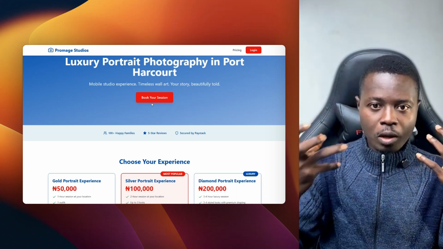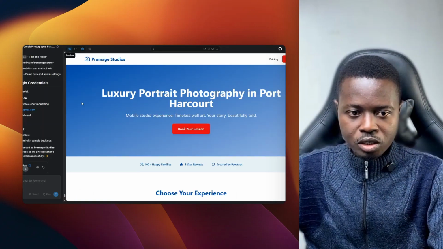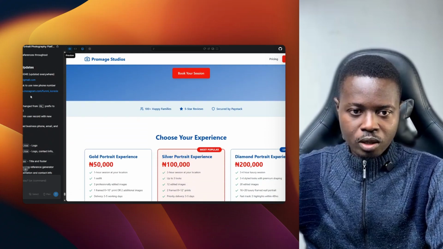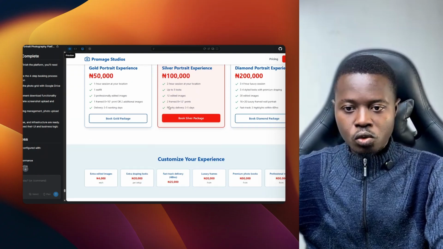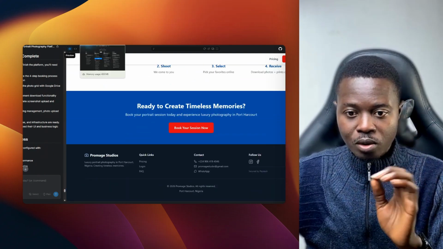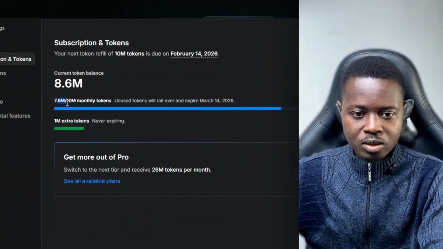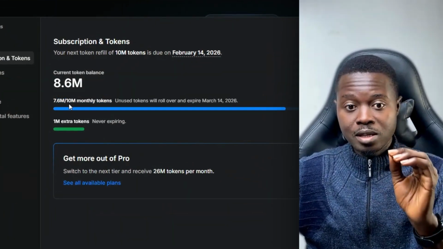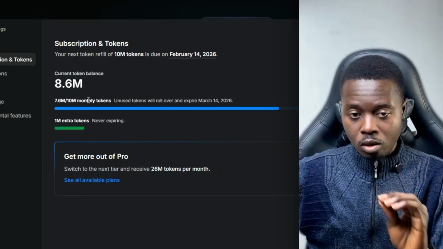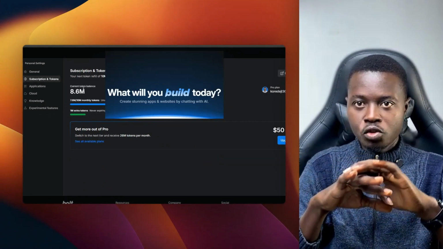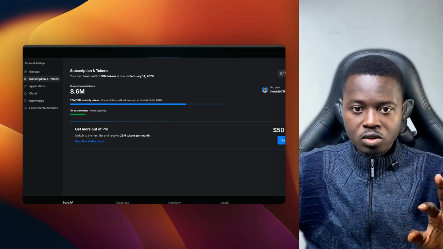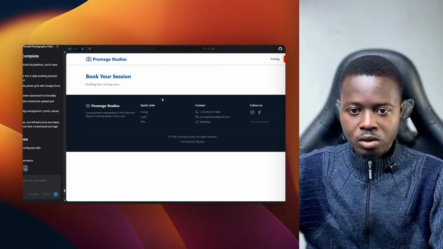So I thought about it and I used this to create it. As you can see from this left-hand side now, these are the conversations I had with the AI to create all of this. Everything looks so interesting until I went to see how many tokens I've spent. As you can see from here, I've basically spent up to 20% of my monthly token, and the only thing that is ready is just the user interface. Nothing is working yet. Everything you're seeing here, if you click it, it tells you that it's coming soon.